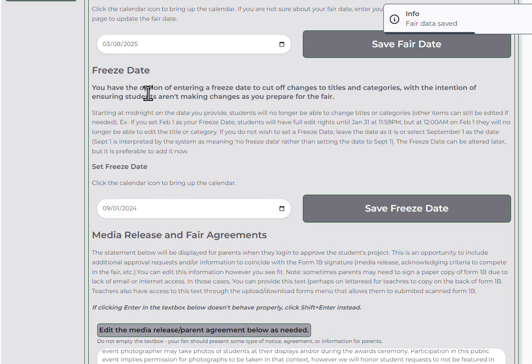The freeze date is a date after which the students cannot edit their titles or categories. Up to that point, they can change their categories or titles. Basically, this is a date at which I'm getting ready for the fair, and I don't want students to make any more changes so that I can start putting together my materials. It defaults to September 1st, and if it sees September 1st, it's not going to create a freeze date. So this is the equivalent of having nothing.